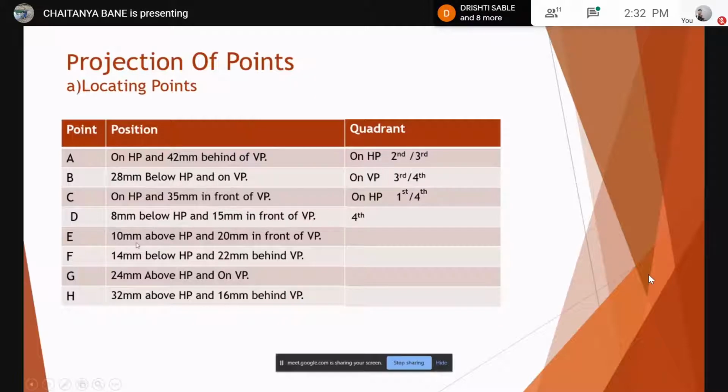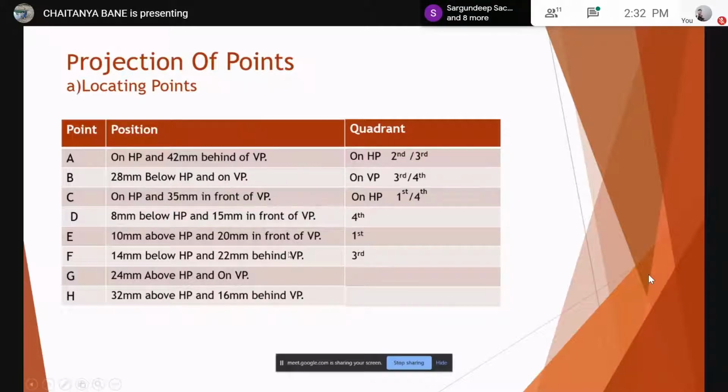Anyone? Hello. Point E. First. Correct. Above and in front. So first. Next is below and behind. So किधर आएगा? Third. Correct. Above and on VP.